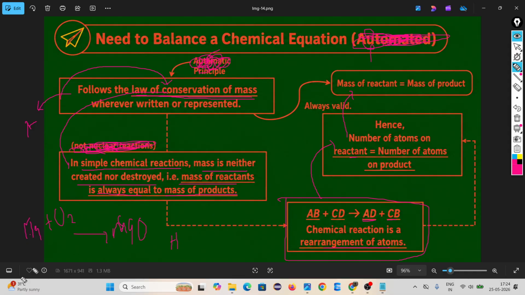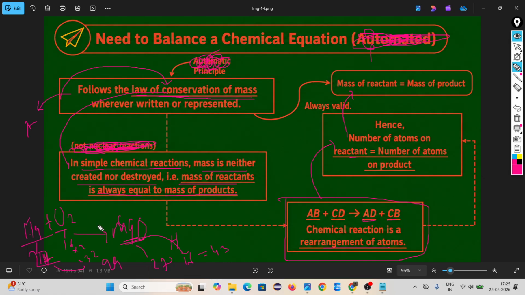Suppose here, look, magnesium mass is 24, oxygen 16. Whenever they react with each other, the mass should be the same. 16 into 2 is 32. So 32 plus 27, it will be 59. But here, look, magnesium is 27 and oxygen is 16. Here only 43 is happening.